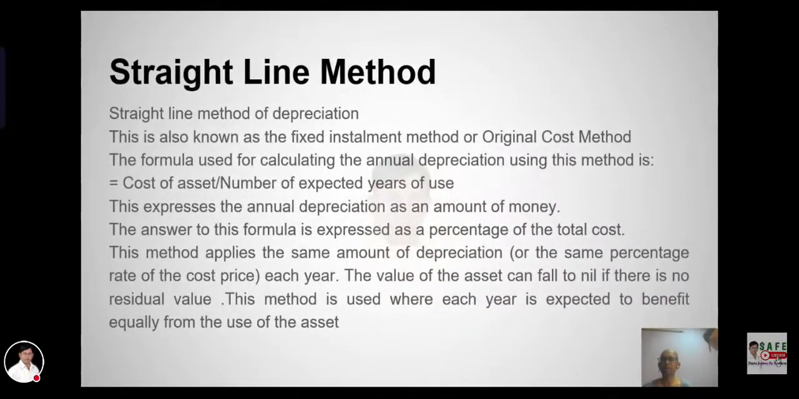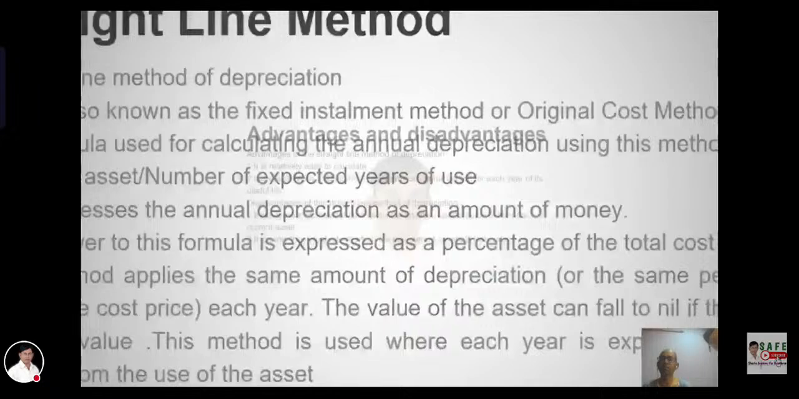The straight line method of depreciation is also known as the fixed installment method or annual cost method. The formula used for calculating the annual depreciation using this method is cost of asset over the expected number of years of use. This expresses the annual depreciation as an amount of money. The answer to this formula can be expressed as a percentage of total cost. This method applies the same amount of depreciation or the same percentage rate of the cost each year. The value of the asset can fall to nil if there is no residual value. This method is used where each year is expected to benefit equally from the use of the asset.